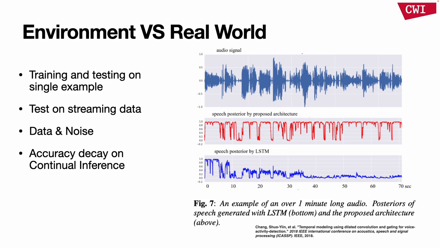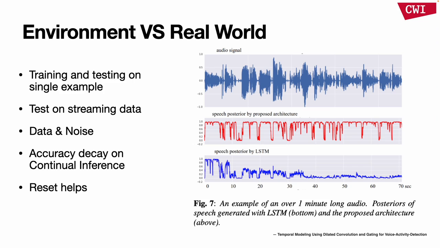Here is an example of an LSTM. Researchers trained the network on single keywords and tested it on a continual input stream. You can see the network performance decaying along with the continual input. So how do we solve the problem? For recurrent neural networks, a solution has been sought in periodically resetting the internal states of the network, where resetting is typically done using empirical measures tuned for the task at hand.